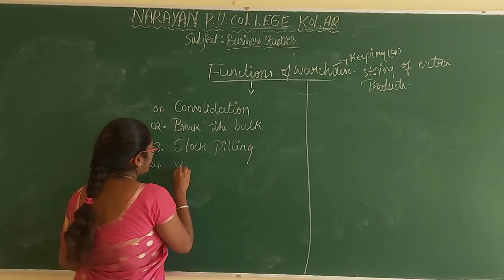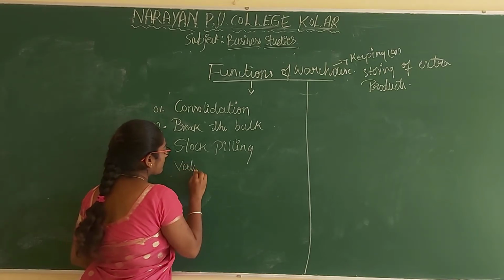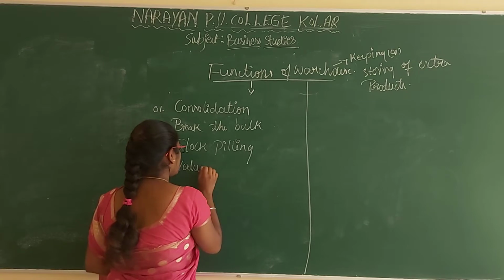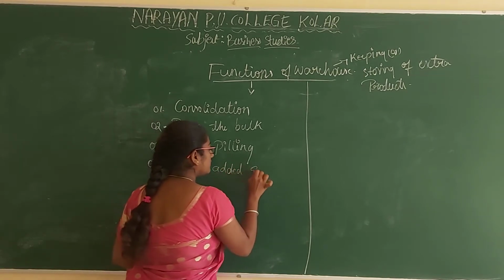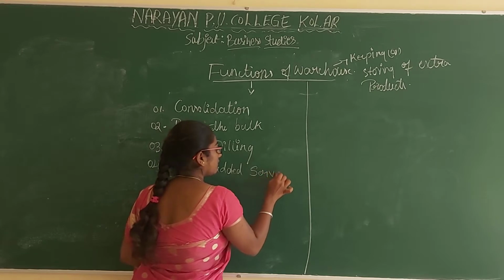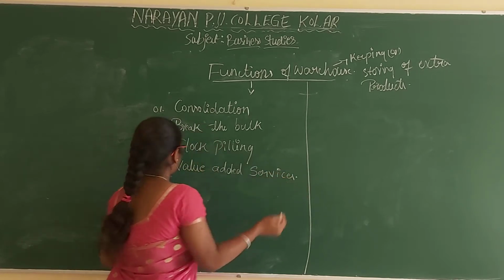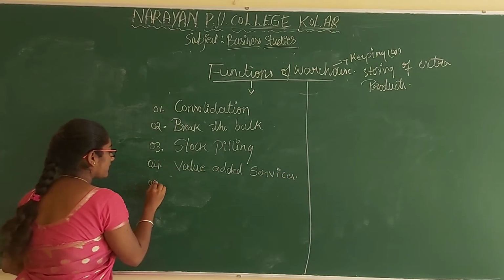The fourth function of warehouse is value added services.